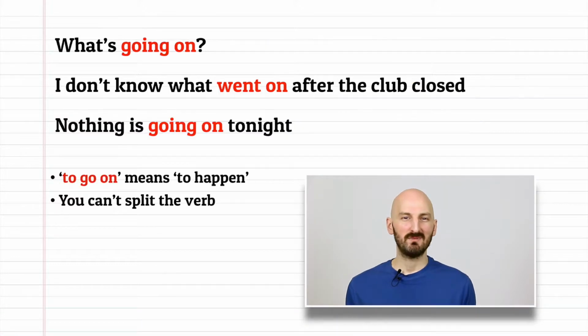Go on has a second meaning. What's going on? This is a simple question that means to happen, and it's often used in this question form to ask how someone is. So, what's going on? You can't split the verb with this meaning. Other examples are, I don't know what went on after the club closed, and nothing is going on tonight. Okay, 2 meanings for go on. Continue and happen.